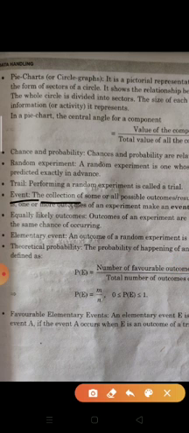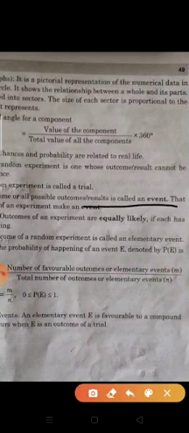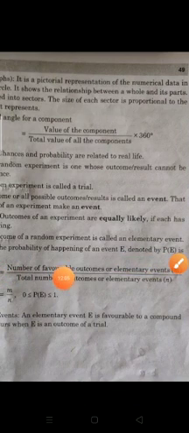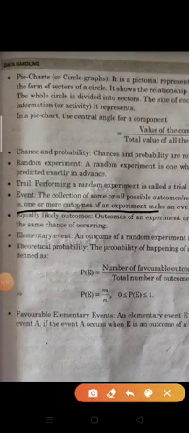Event. The collection of some or all possible outcomes or results is called an event. That is, one or more outcomes of an experiment make an event.